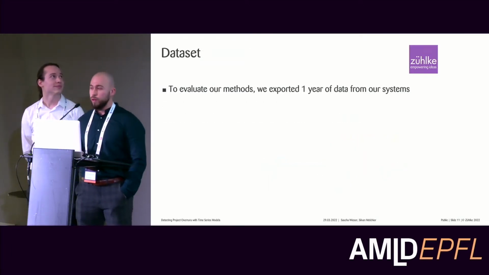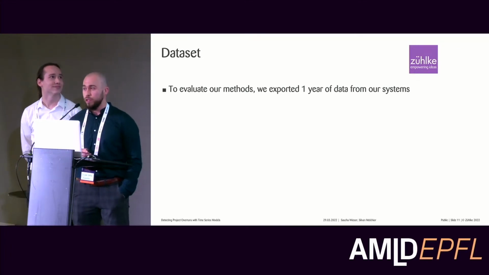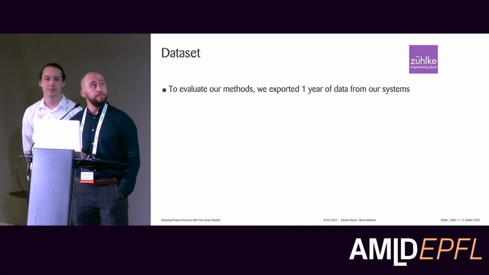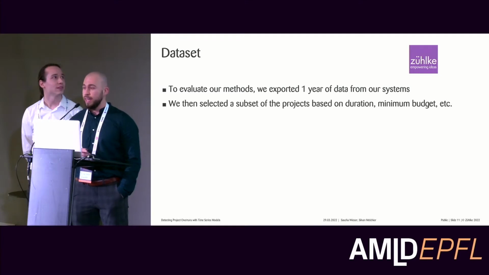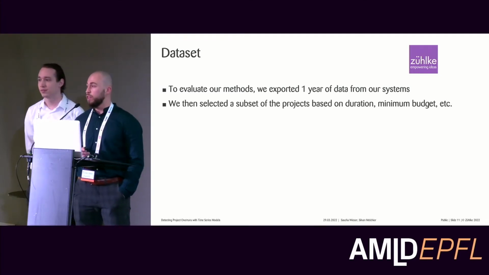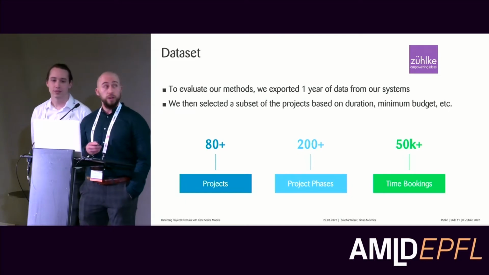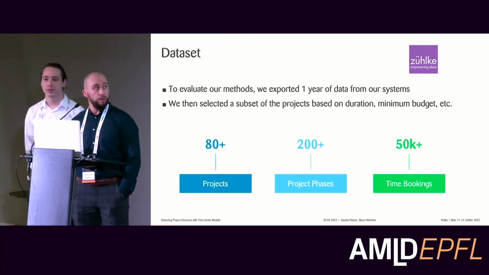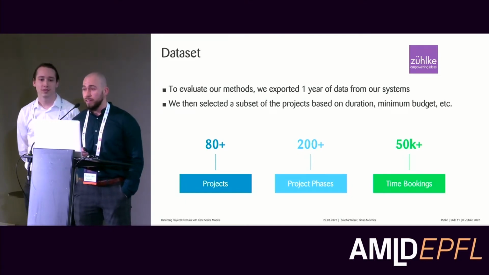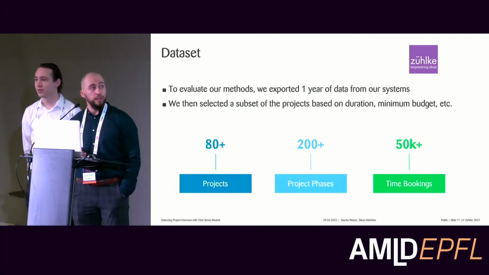Okay, so now to explore our approach, we first need data. We extracted one year of data from our ERP system between 2018 and 2019. We then selected a subset of projects based on different criteria, such as a minimum duration and minimum budget. And then we get the final data set, which consisted of more than 80 projects, which are based on more than 200 project phases and more than 50,000 time bookings.